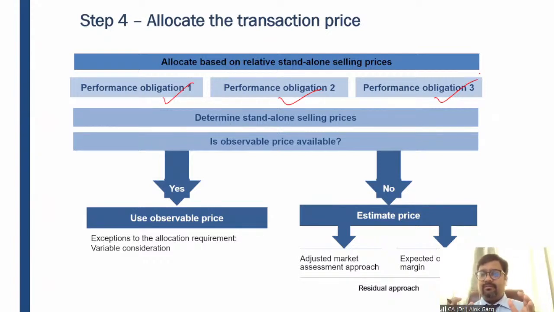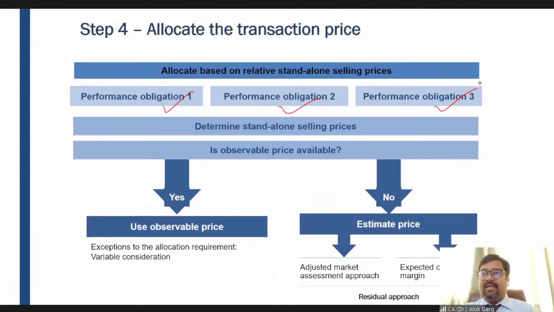We have different performance obligations. We have a transaction price. Now this transaction price needs to be allocated to the different performance obligations. Why? So that whenever each performance obligation is satisfied, we will be able to recognize revenue. And if we have to recognize revenue, we need to have an amount for that, right? Clear?